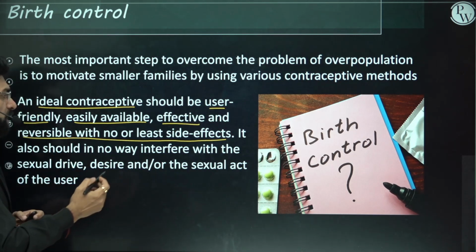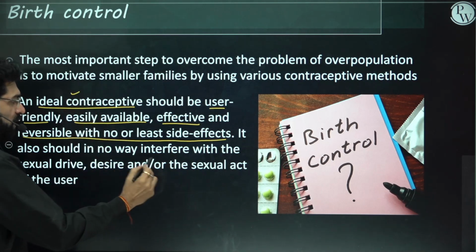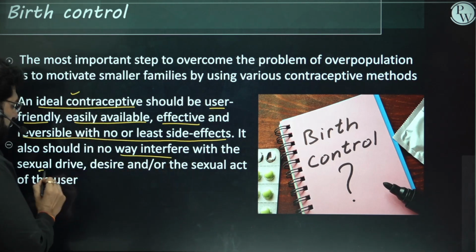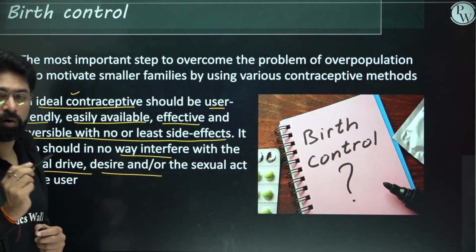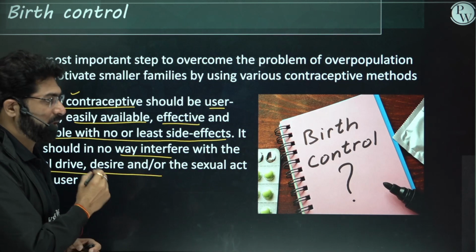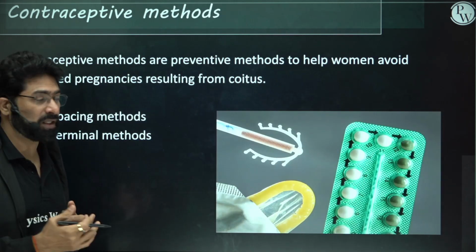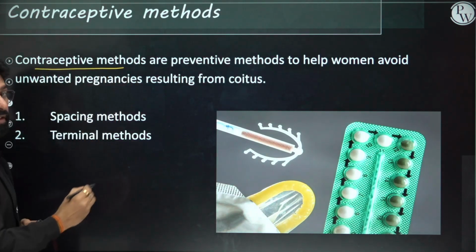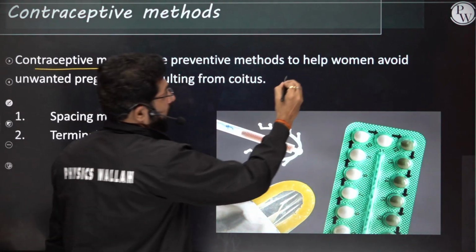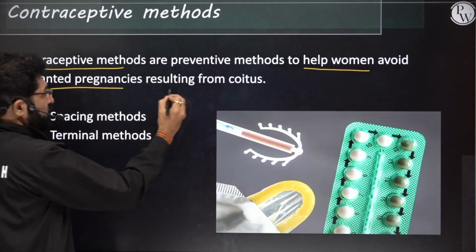Let's continue further. Moreover, an ideal contraceptive should in no way interfere with the sexual drive, desire, or sexual act of the user. This is very, very important. Now let's see what kind of contraceptive methods there are. Contraceptive methods are preventive methods that especially help women avoid unwanted pregnancies resulting from coitus.